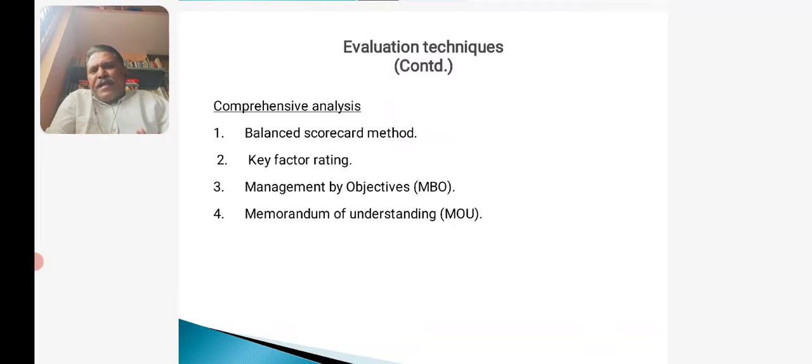Leverage analysis is done for collecting of funds. Leverage analysis: operating leverage, financial leverage and combined leverage. Then earnings per share analysis is done.